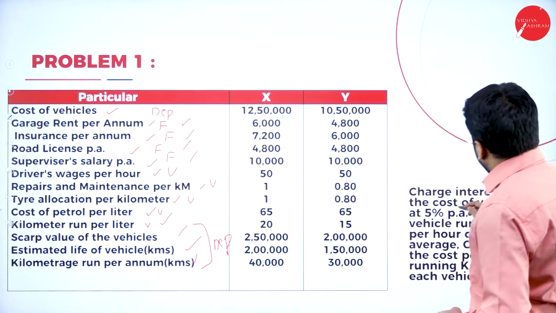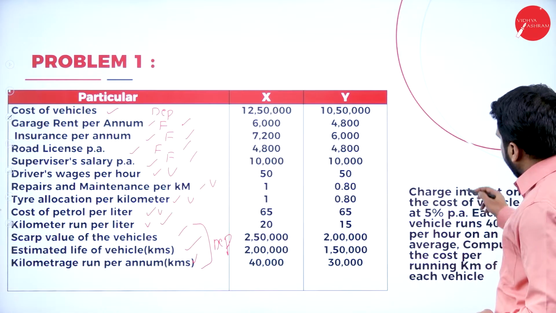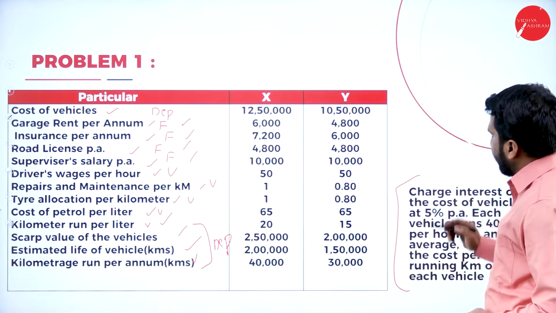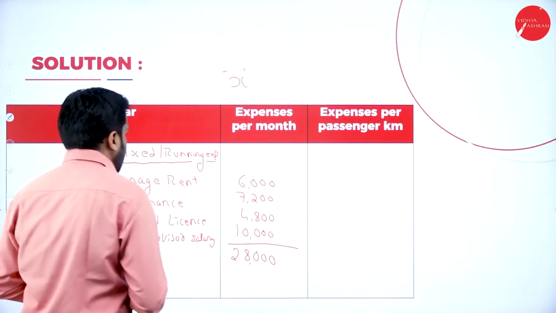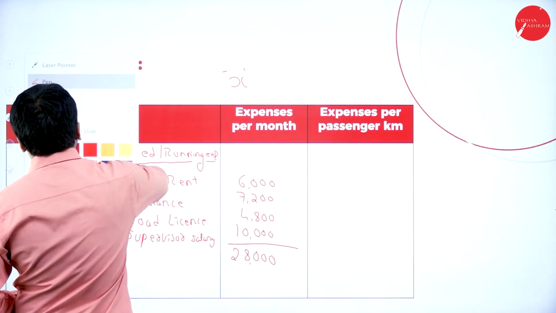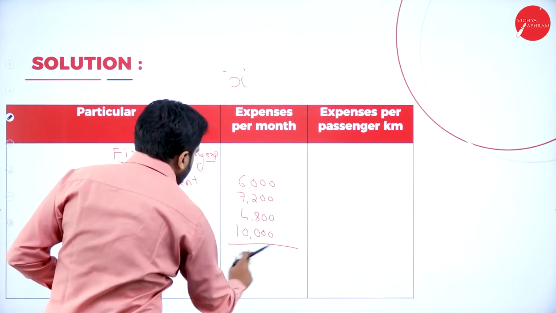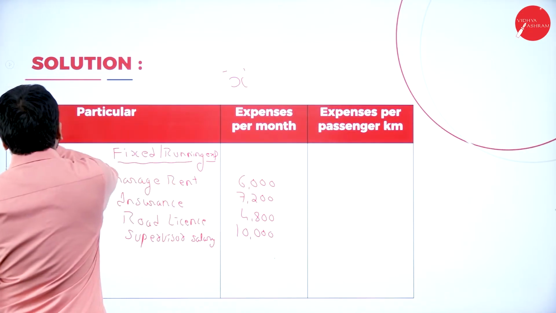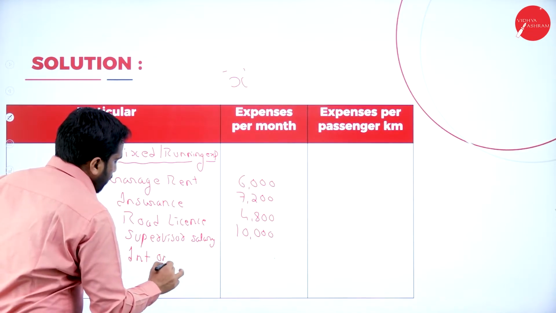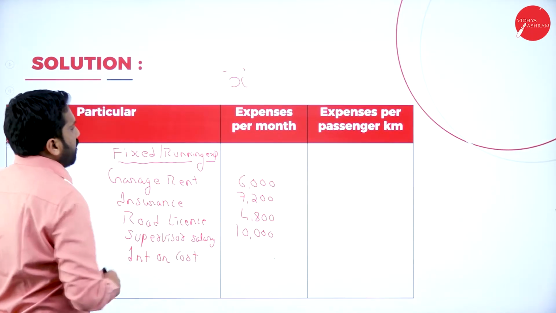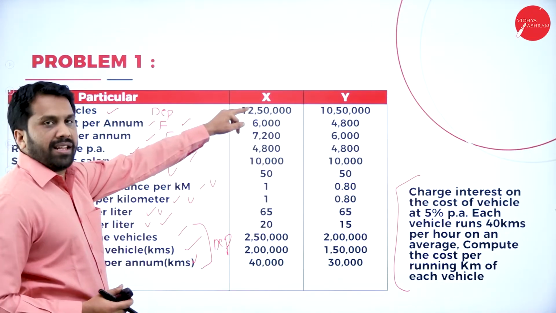Now, do we have any other information? Charge of interest on the cost of the vehicle, 5% per annum. One more fixed is there. On the cost of the vehicle, 5% we have to calculate. What is the cost of the vehicle? 12,50,000.